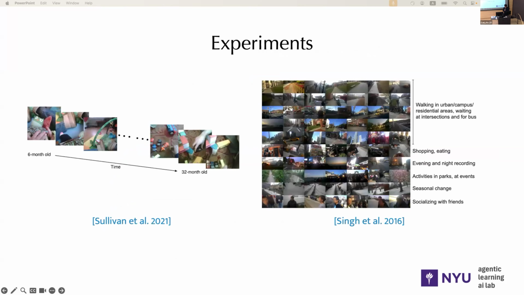Now we introduce the experiments. We experimented on two real-world egocentric video datasets, SAYCam and KrishnaCam, with a ResNet-50 backbone. These datasets feature long egocentric videos taken from the same person over an extended period of time. In terms of downstream tasks, we use linear probing evaluation on ImageNet and iNaturalist datasets for image classification.